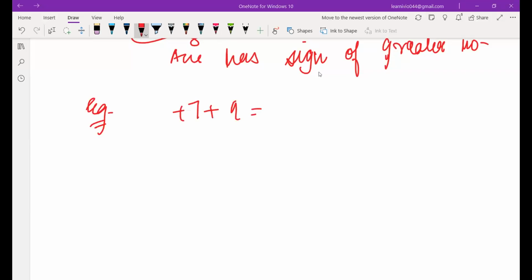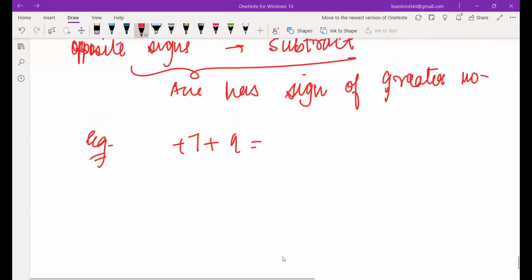Hanvi, do you hear me? Yes, ma'am. What kind of signs do 7 and 9 have? Plus only. Plus of plus is plus. I don't understand what you say, this plus of plus and plus of minus. That doesn't really make sense. See, you don't solve it like that. That's not correct. You never say plus of plus. That statement does not exist anywhere.